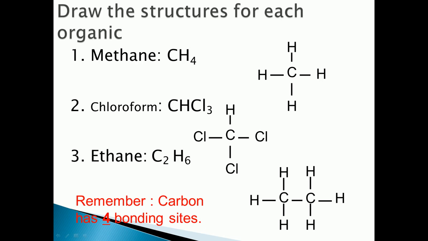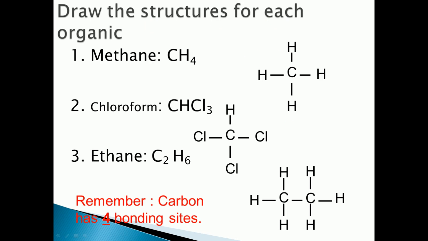Okay, so remember that carbon has 4 binding sites. How? It means carbon has 4 binding sites. For example, this is the central atom. This is 1, 2, 3, 4. So there are 4 binding sites of carbon.